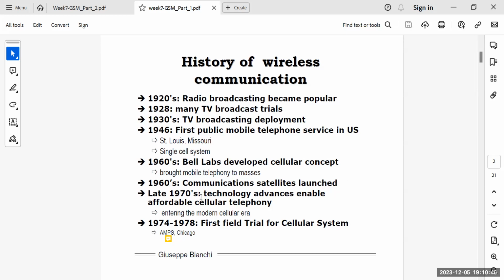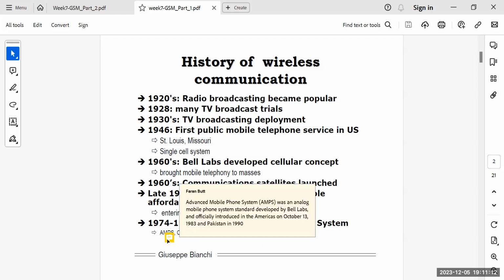In the late 1970s, the technology advanced. It enabled affordable cellular telephony, which was not very affordable back in the 1960s, but as time progressed, the telephony service was getting cheaper and therefore affordable for users. From 1974 to 1978, the first field trial for a cellular system was developed, and that was AMPS.